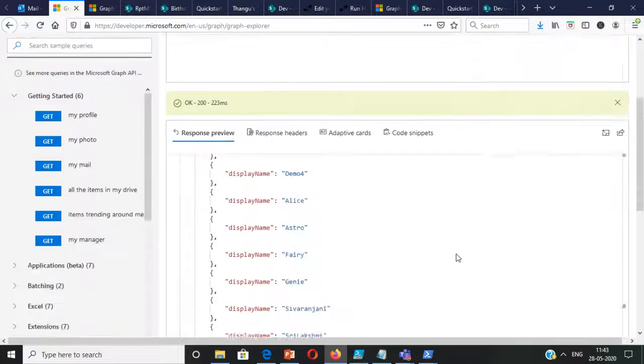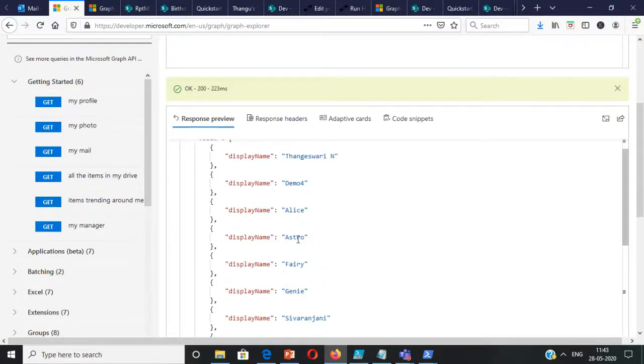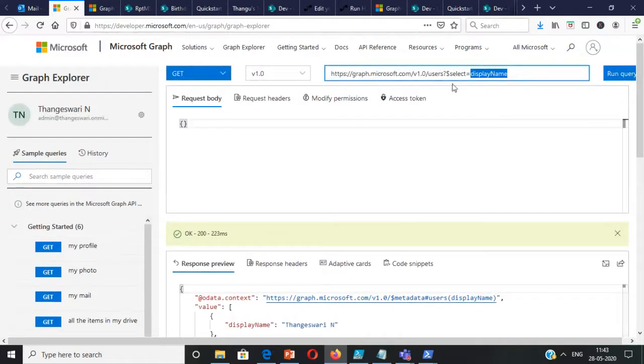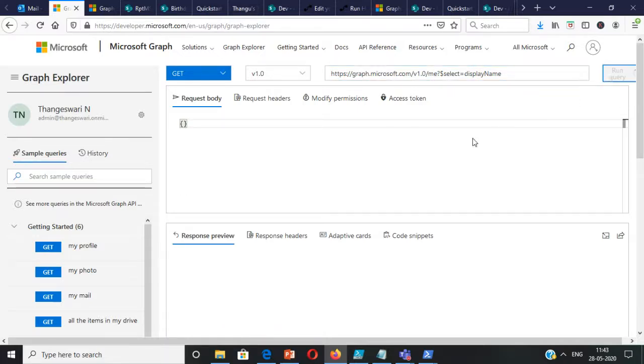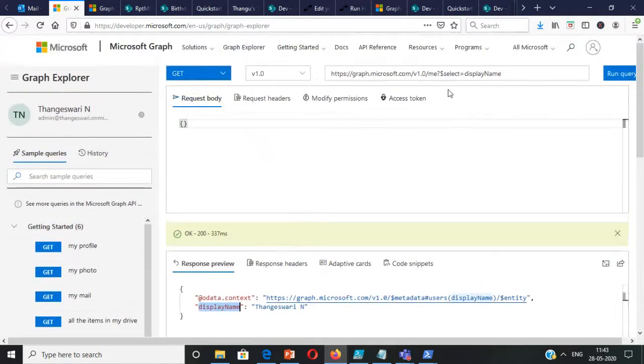If I want to search for all the users' display names, I have various users like Alice, Astro, Sivaranjani, and many others. So if you want to display only the display name, I have to use the query $select equal to displayName. Suppose I want to view the current user, then I have to use /me. That will display the current user and it shows my name, Tangeshwari. So this is for displaying the user details for users as well as the currently logged in user.